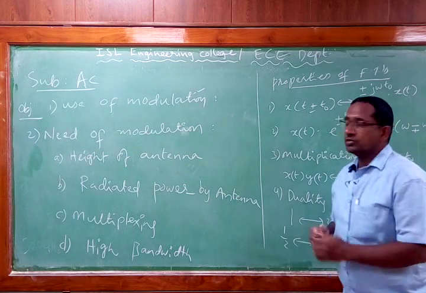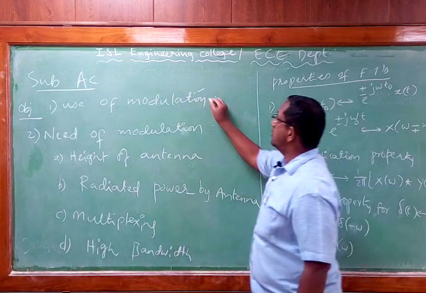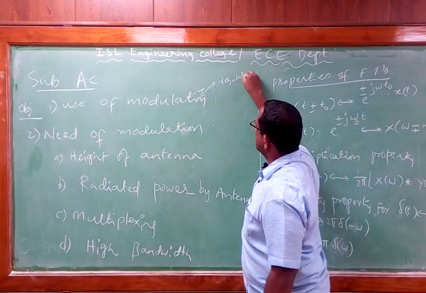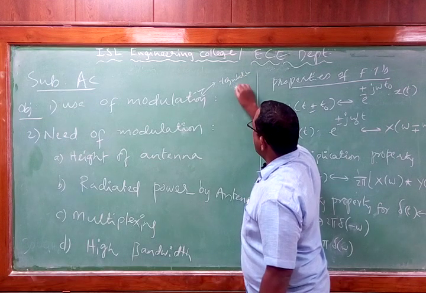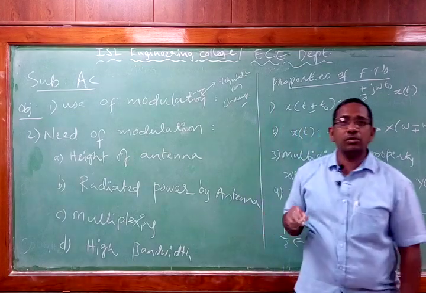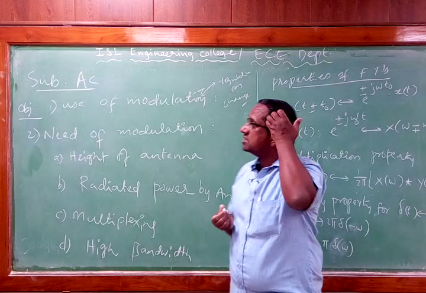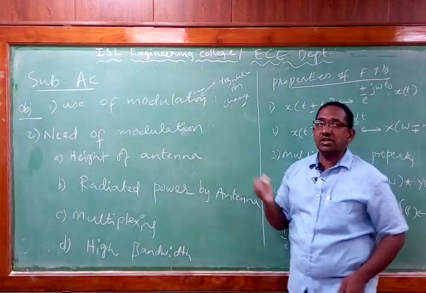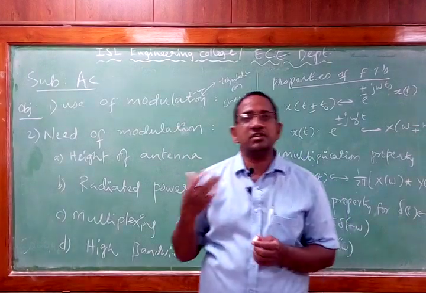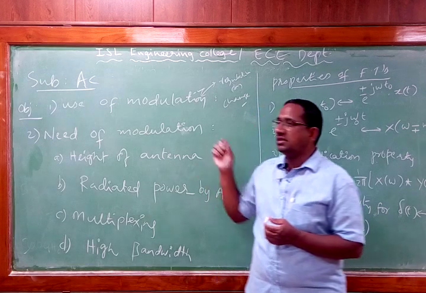Now, what is the basic use of modulation? What is modulation? The general meaning of modulation. The meaning of modulation is regulation or change, or I can say change is known as modulation. That means we are going to regulate something with respect to something. So what is it that we are going to regulate, or change? We are changing the characteristics of the carrier signal with respect to the amplitude variations of the message signal, which is known as modulation.